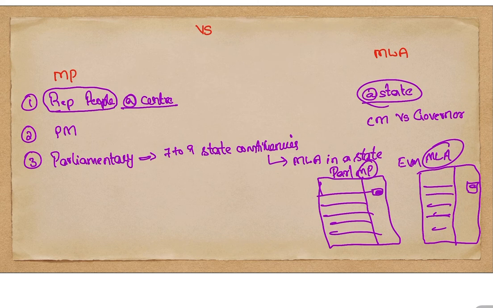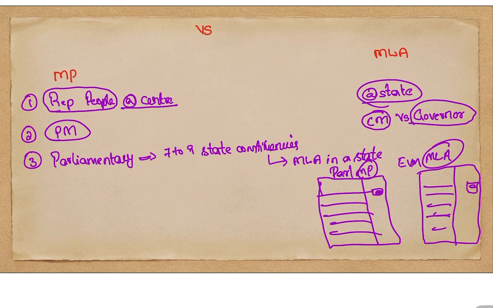The Prime Minister is an MP, that is, the Prime Minister is the leader of the House of Parliament, Lok Sabha or Rajya Sabha, whichever house he is a member of. So there exists a Prime Minister at the helm, and there exists a Chief Minister, and along with the Chief Minister, like the President in the central government, there exists a governor at the state level.